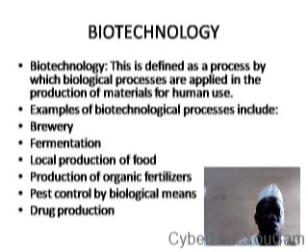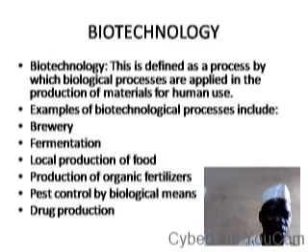The other area that we need to look at under industrial chemistry is biotechnology. Biotechnology is the process by which biological processes are applied in the production of materials for human use. Examples of biotechnological processes are brewery, fermentation, local production of food, production of organic fertilizers, pest control by biological means, then drug production.